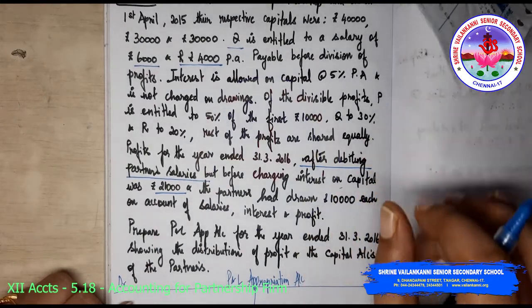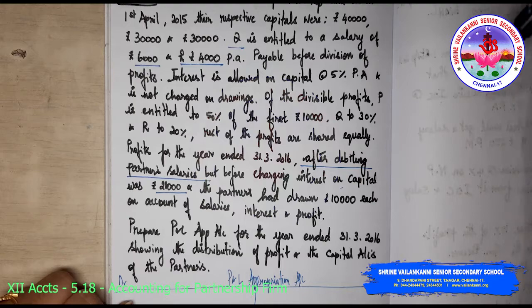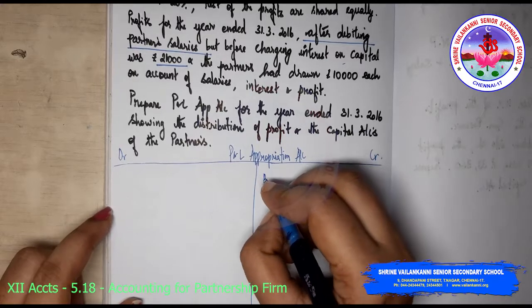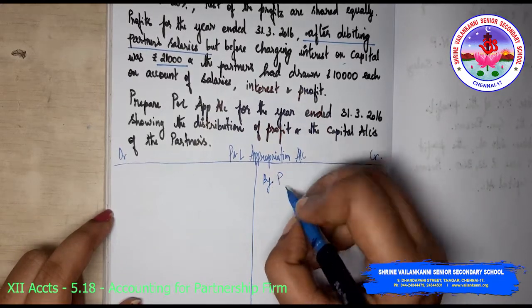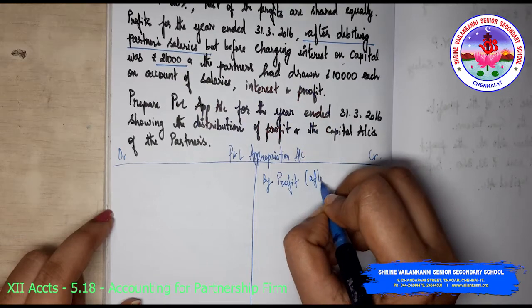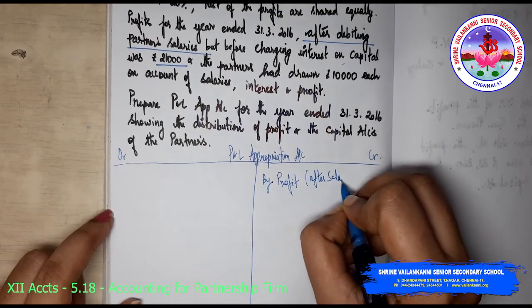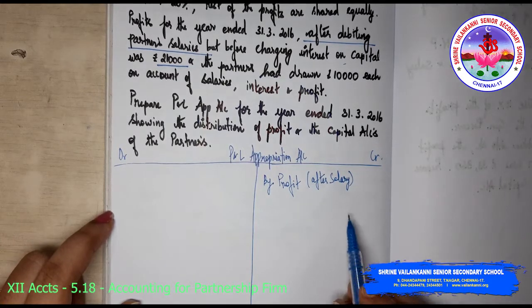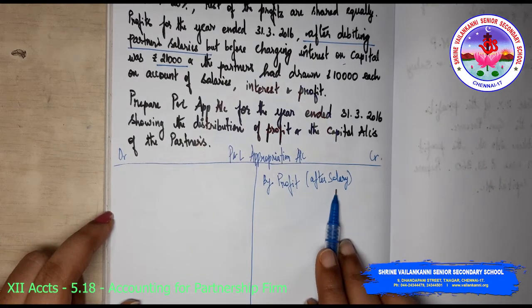So we'll just make a mention: by profits after salary. You should remember that while we are preparing the partners' capital account, we need to include this salary.